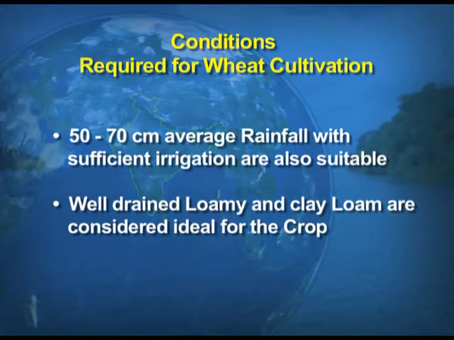Now, as far as the soil is concerned, well drained loamy and clayey loam are considered ideal for the production of wheat. When we say well drained, children, that means stagnant water is not required for wheat. Cultivation of wheat is highly mechanized. Now, we can compare this with the production of rice.